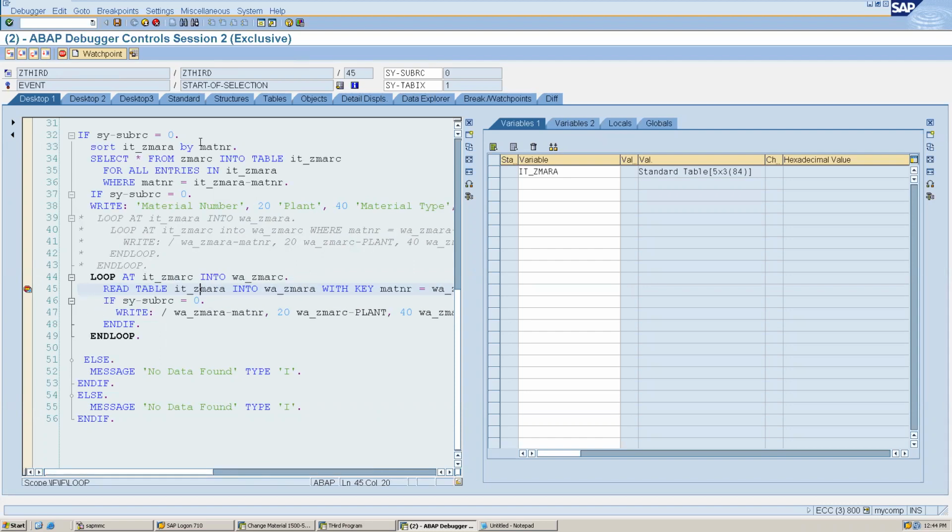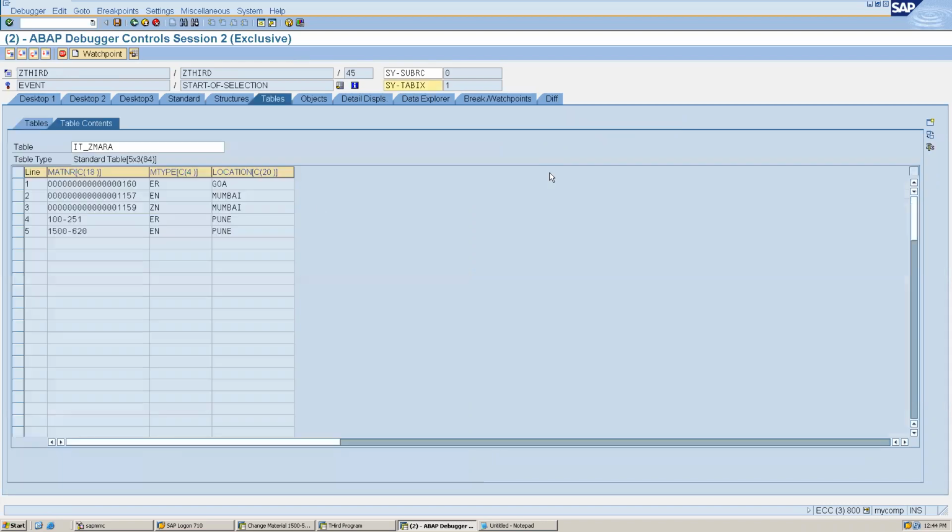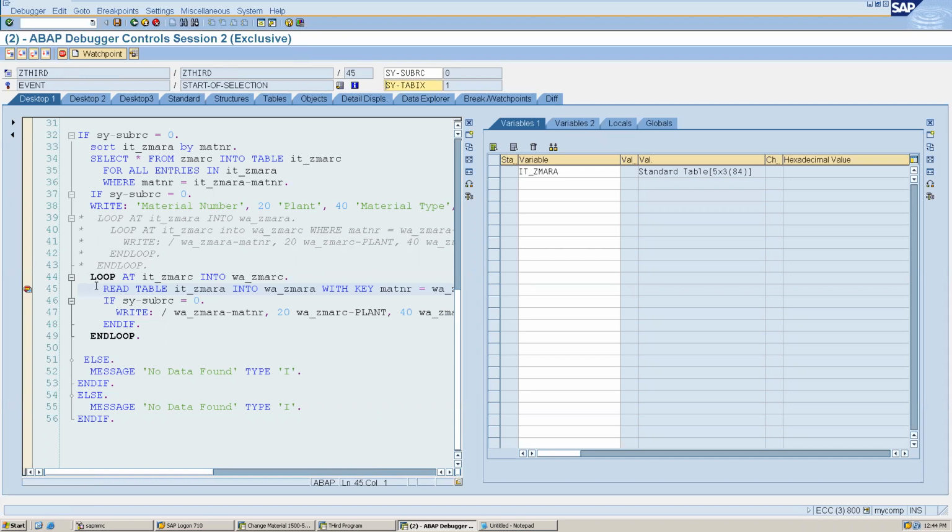Okay, I was expecting more, but okay. So for example, it is having 5,000 entries, and now I have to stop here on the 3,000th row number. So one way is I will click F8 3,000 times, right? Then only I will reach there.